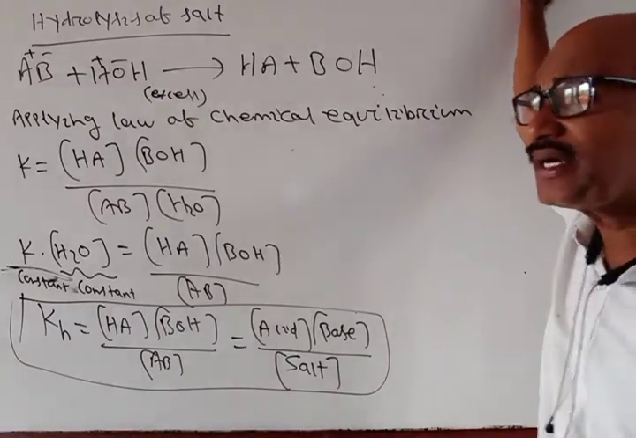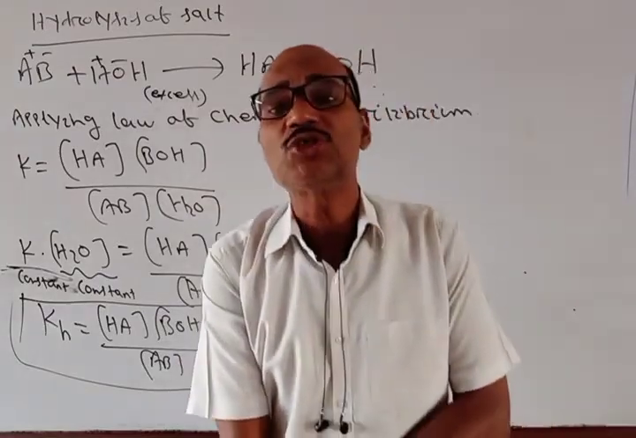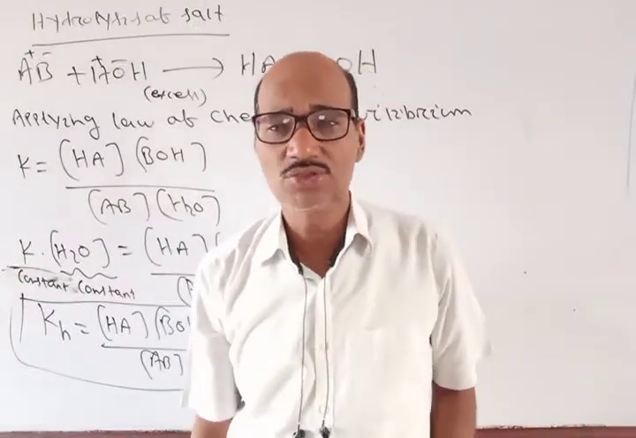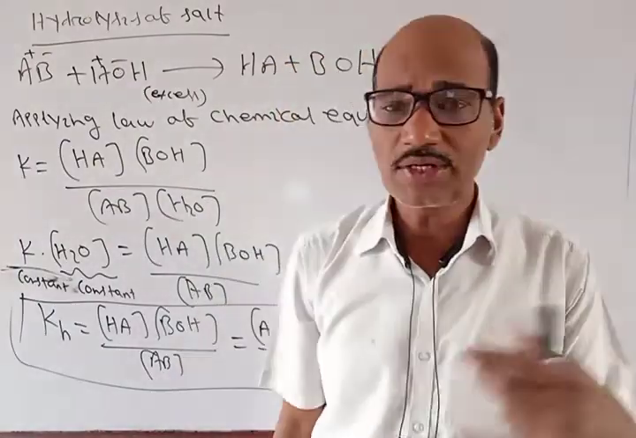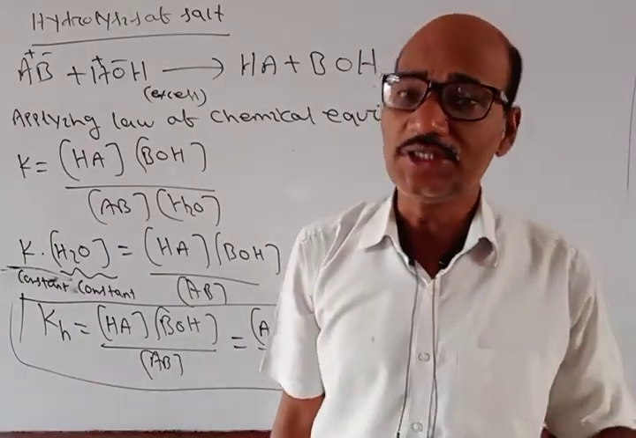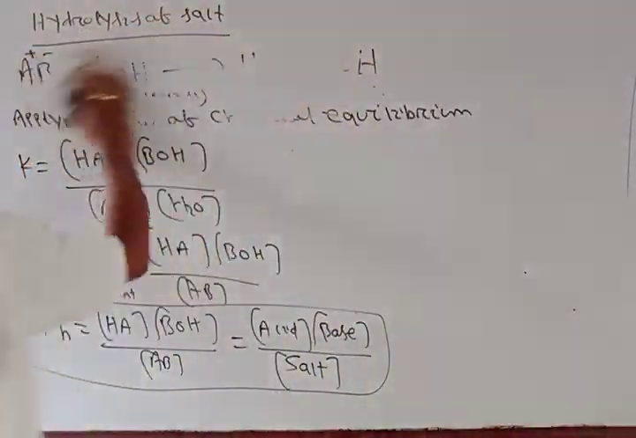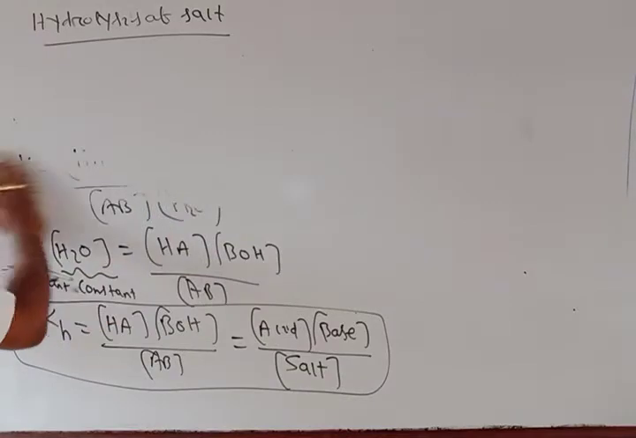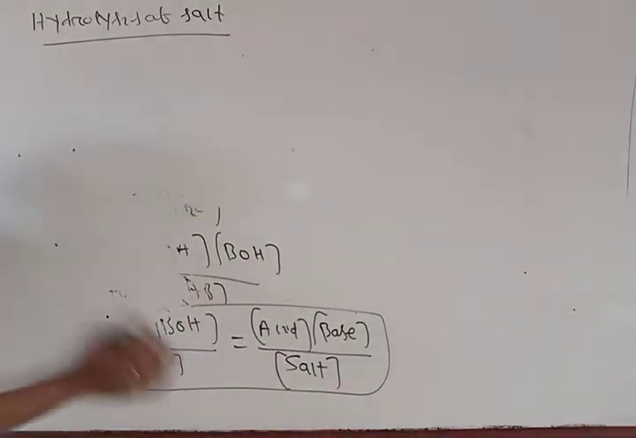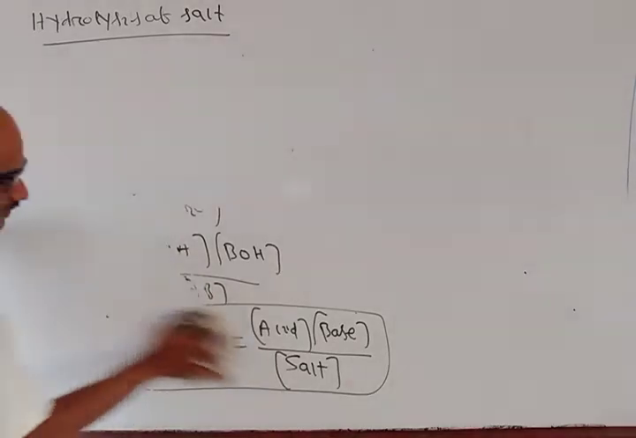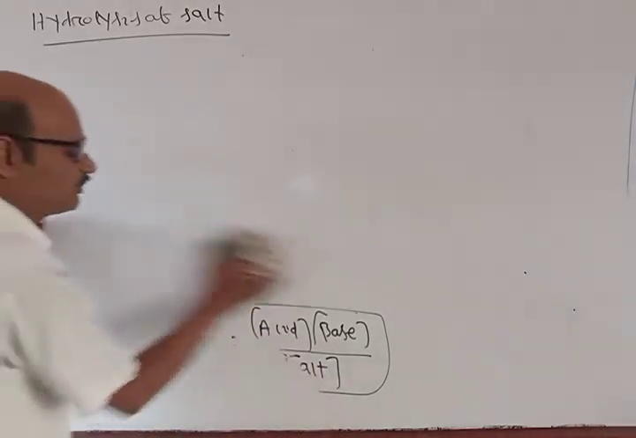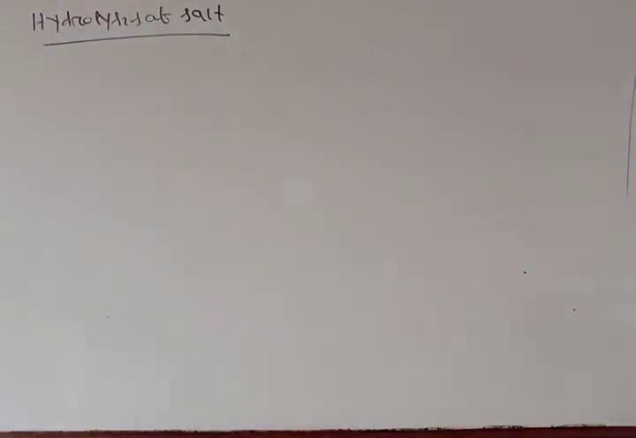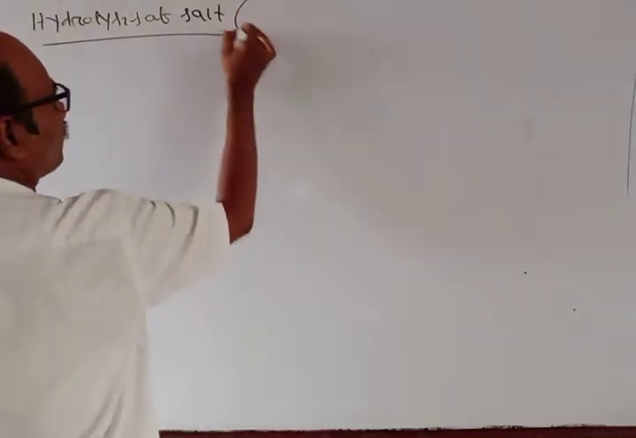We can have different kinds of salts: a salt of strong acid and strong base, a salt of weak acid and weak base, a salt of strong acid and weak base, or a salt of weak acid and strong base. Accordingly, the hydrolysis products are different. We will discuss hydrolysis of strong acid and strong base, then also the hydrolysis of weak acid and weak base.